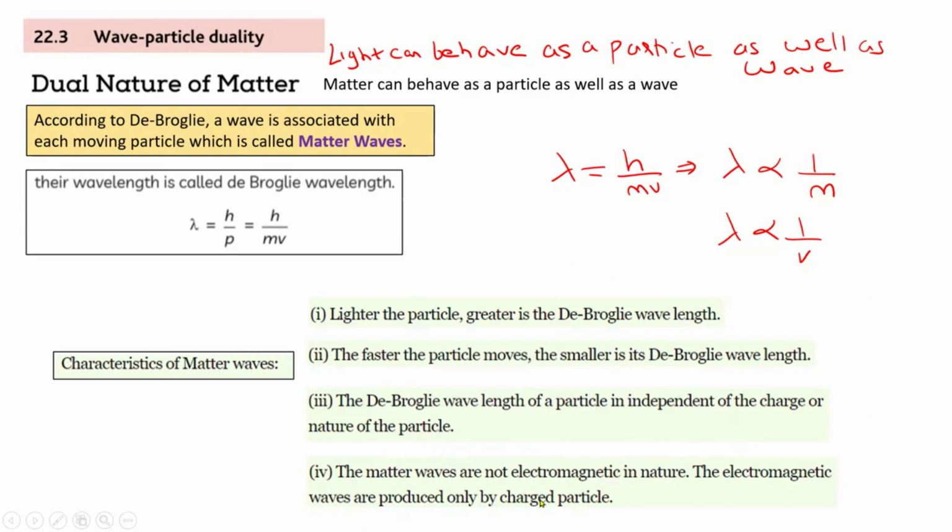And matter waves are not electromagnetic. What does electromagnetic even mean, Thiru? Light. So again, matter waves do not travel with the speed of light. Speed will be different. That's why in this formula, see, V is just V. V is not C. Why is that? Because it's matter, not light. Yes, it's matter. Matter is any object. Even we can be a particle, invisible of course.